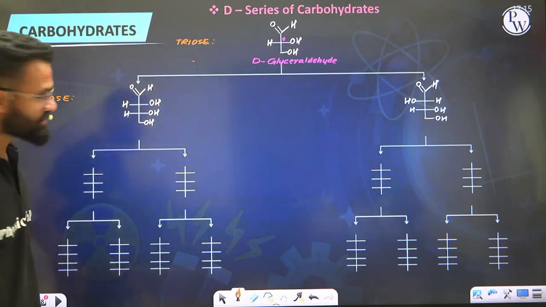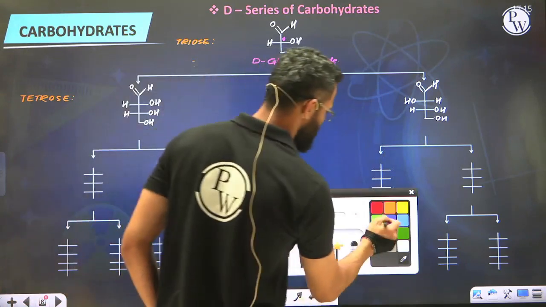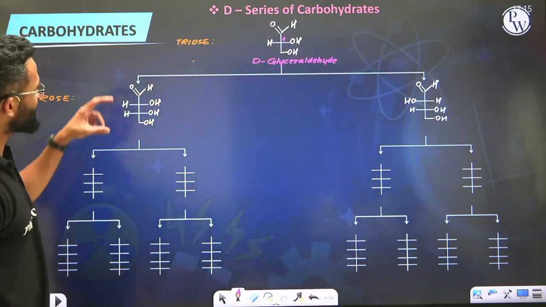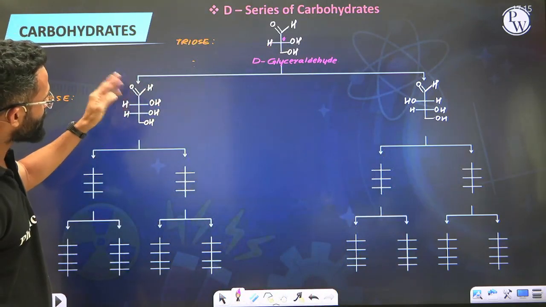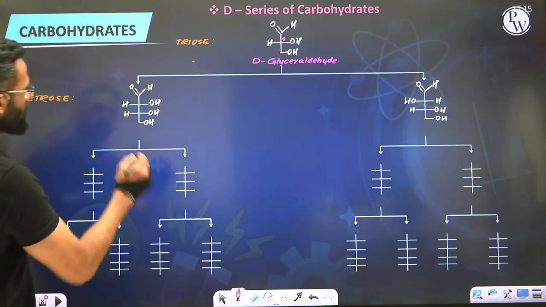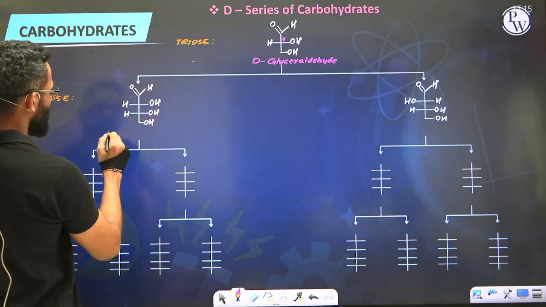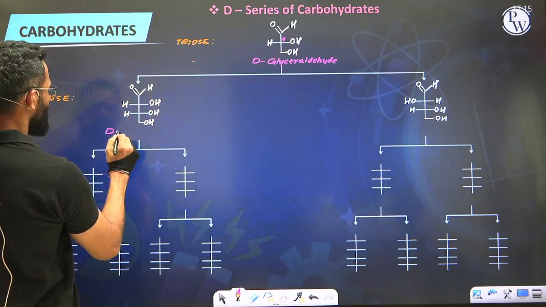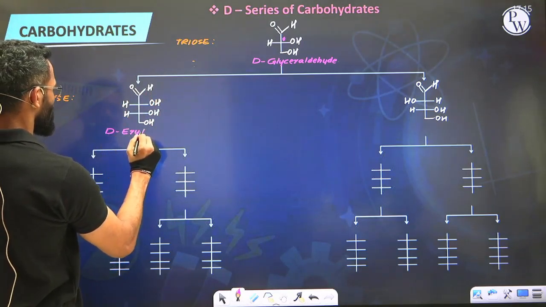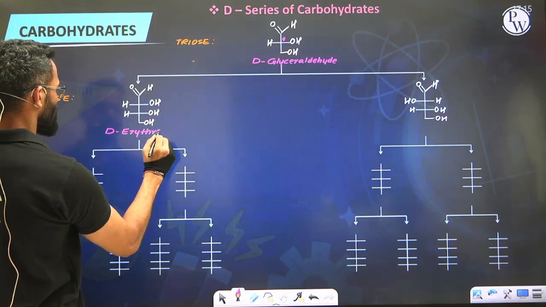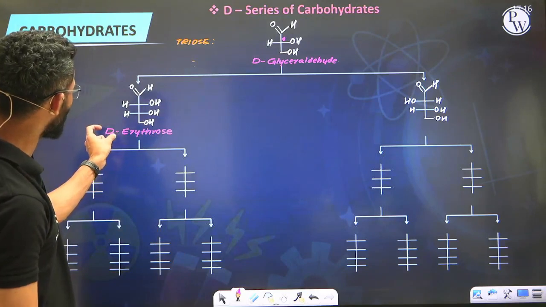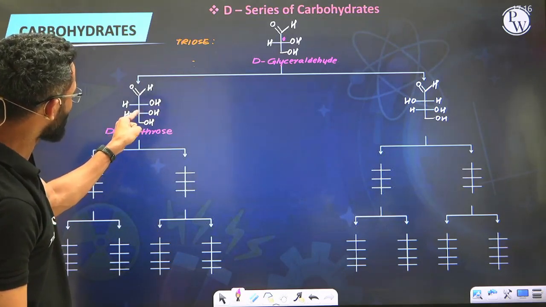Okay. So the tetrose sugars that we have got, you'll see here, this is the compound containing 2 chiral carbon atoms where the OHs are to the right. So when both the OHs are to the right, we call it D-erythrose. Alright. So D is again standing for, at the lowest chiral carbon OH is to the right.